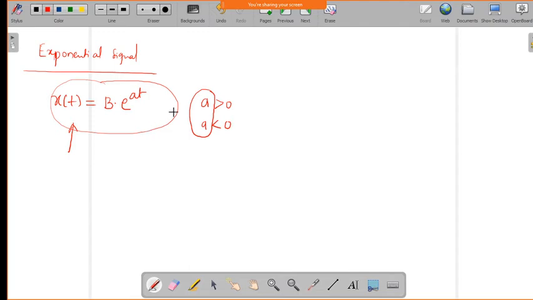Say for example, if a is greater than 0, for understanding purposes I will take a equal to 2 and assume the amplitude is 1. Then x of t becomes e power 2t.